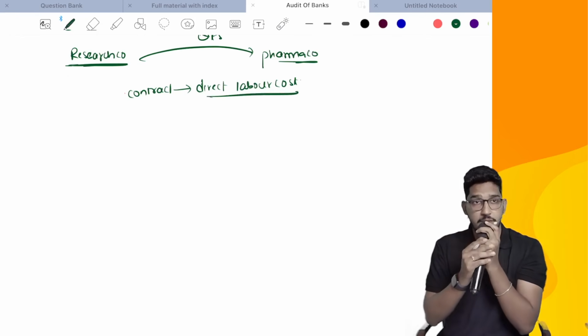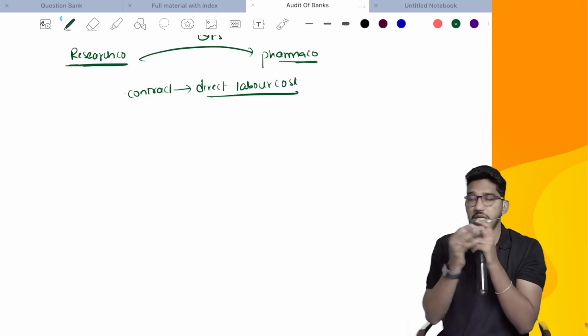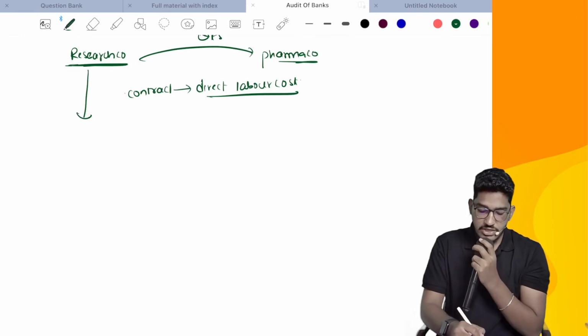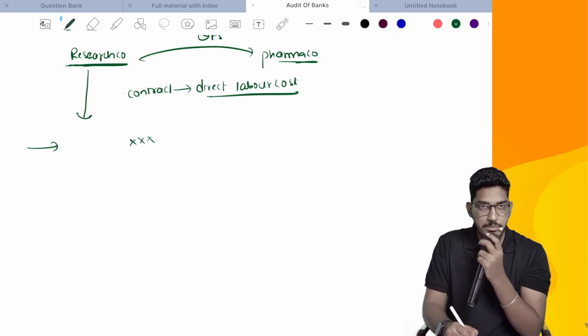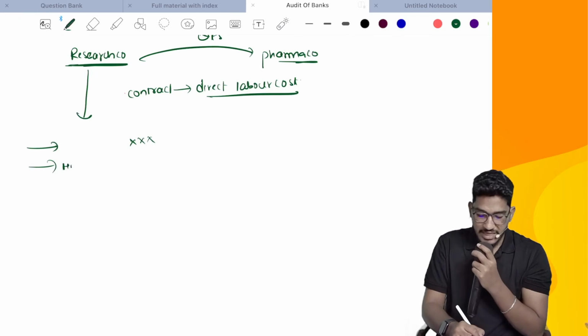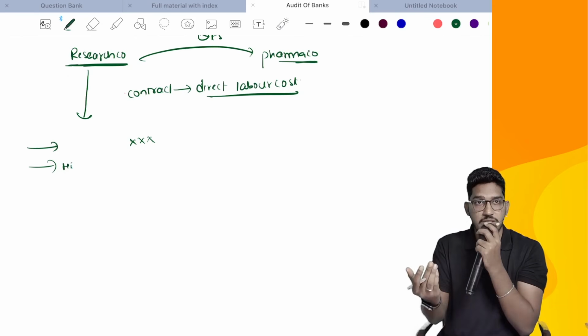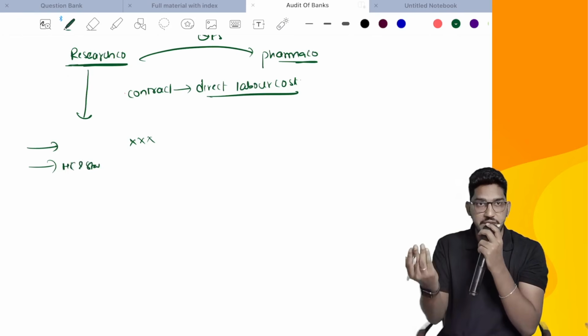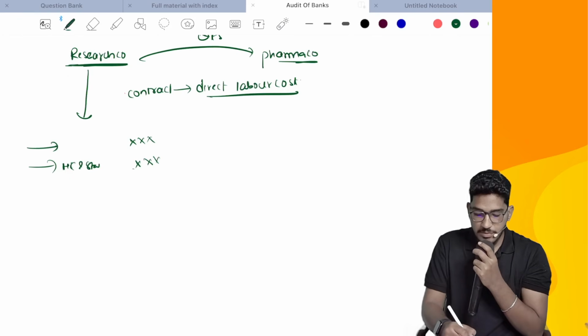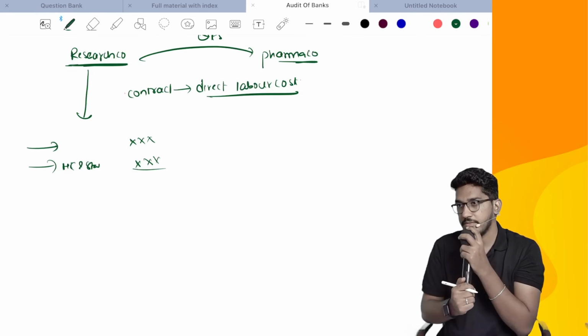Now here it needs an interpretation. There could be multiple options available. So this research company is saying that when I say direct labor cost, it includes the salaries I am paying. In addition to that, whatever health care, insurance policies and staff operations, staff safety, the portion of that also will be included in the direct labor cost.